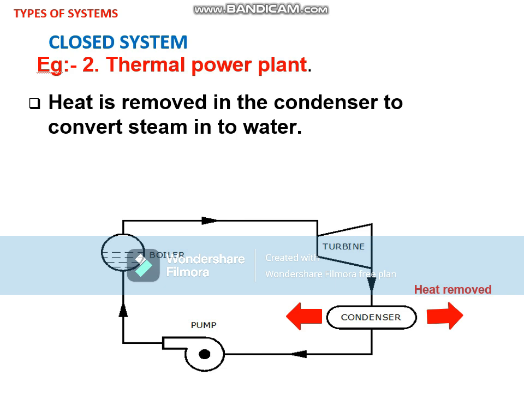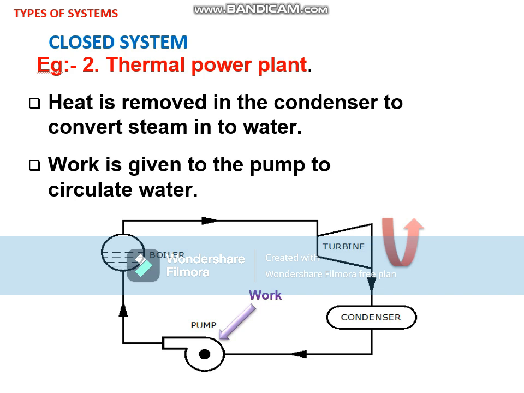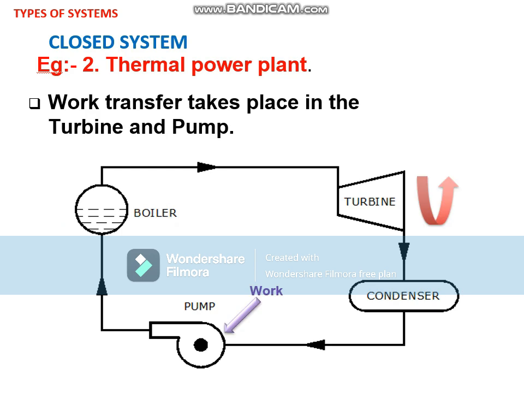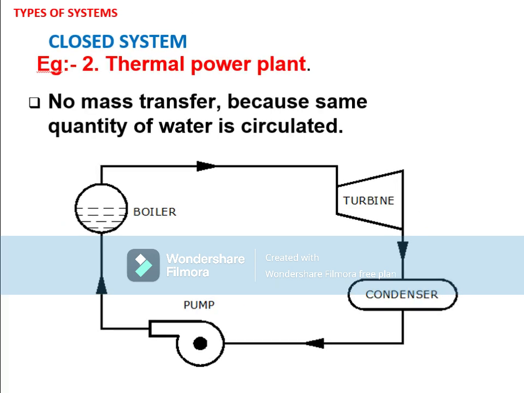Then work is given to the pump to circulate water. So water should be circulated throughout all the components. So we use a pump to circulate the water. So we give work to the pump. In this example, heat transfer takes place in the boiler and condenser, work transfer takes place in the turbine and pump, and there is no mass transfer because the same quantity of water is circulated again and again.